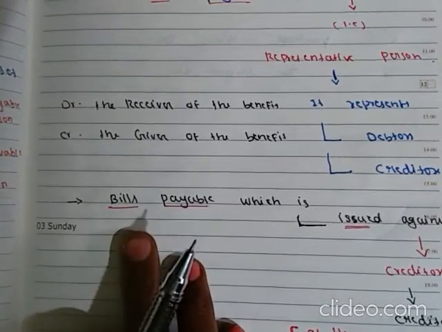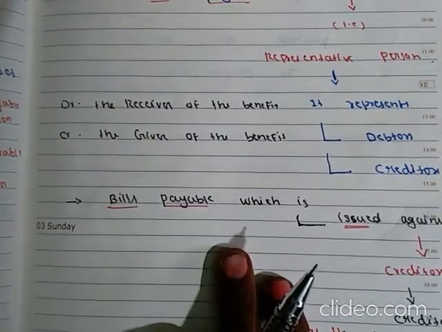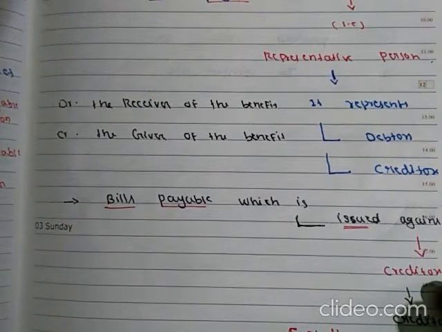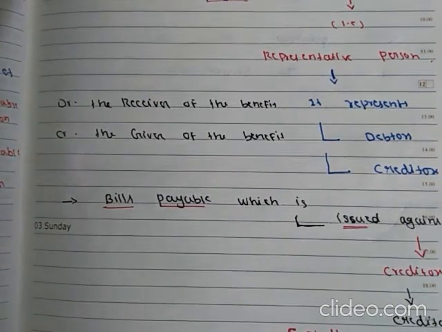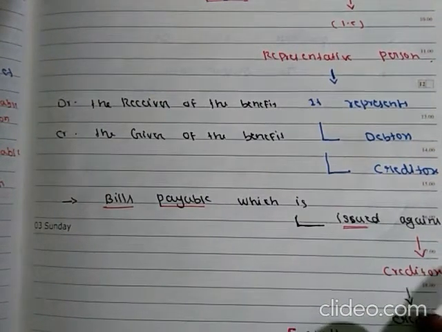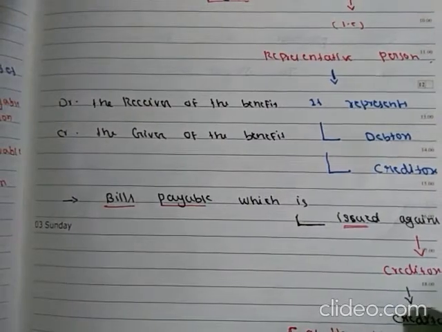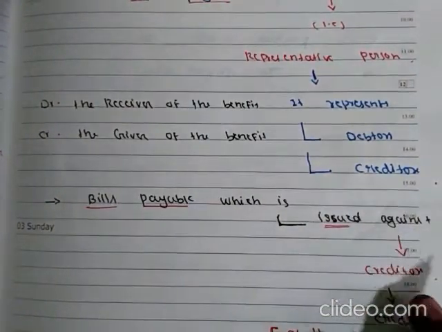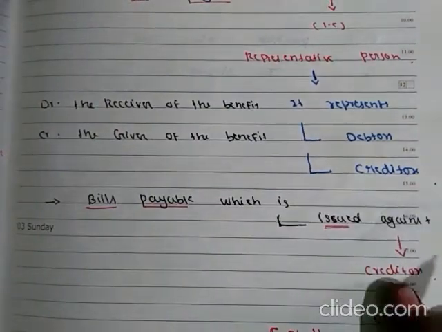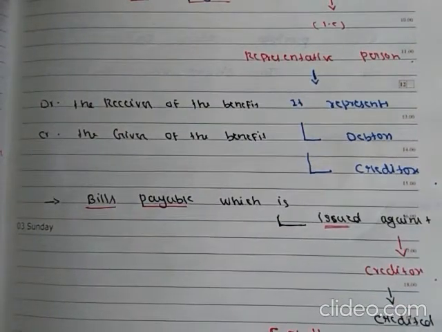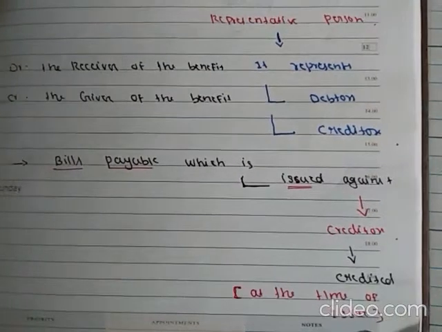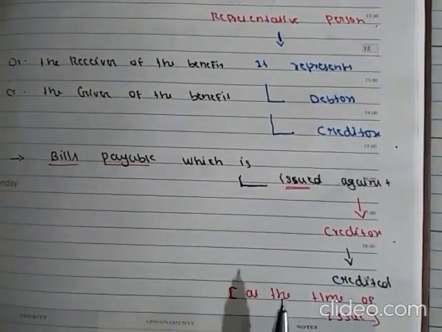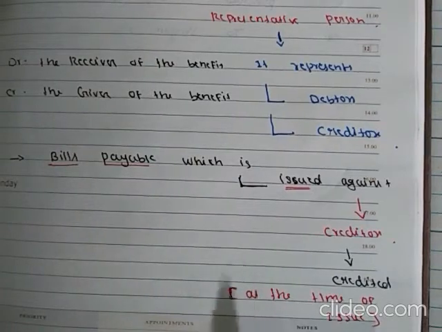Bills payable is issued against creditors. So at the time of issue of the bill, it should be creditors, because creditors are given as the benefit.